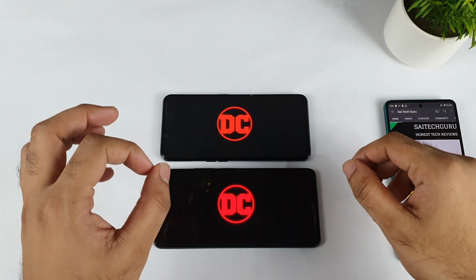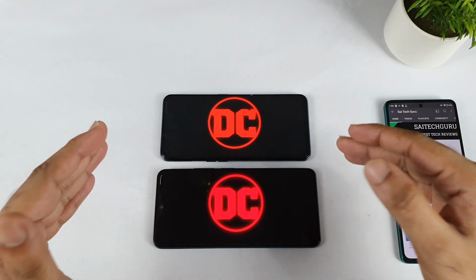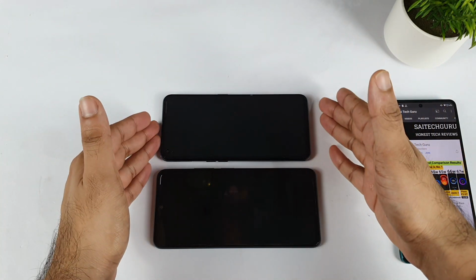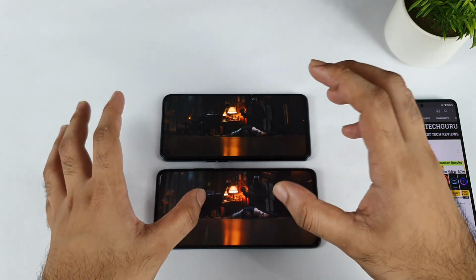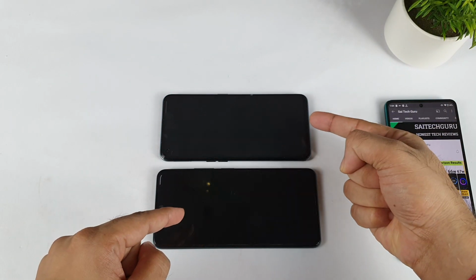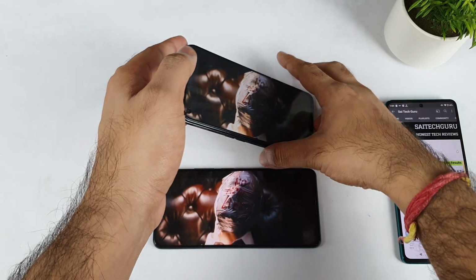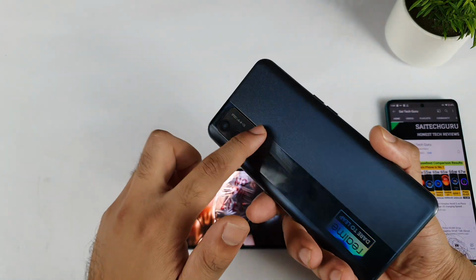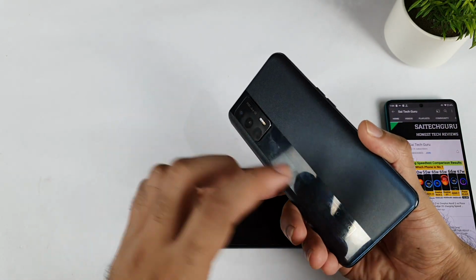In this video, I'm going to compare the black color crush issue from the Mi11X versus the Realme X1 Max device. This is a question requested by a few of my subscribers. Can you please compare the Mi11X versus Realme X1 Max? They want to know what is happening with the Realme X1 Max and what is happening with the Mi11X device regarding the black color crush issue.